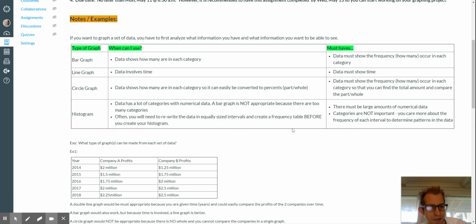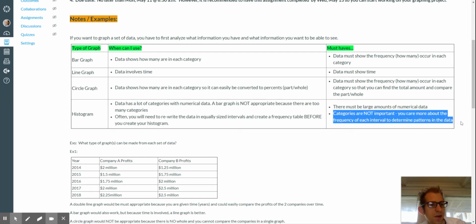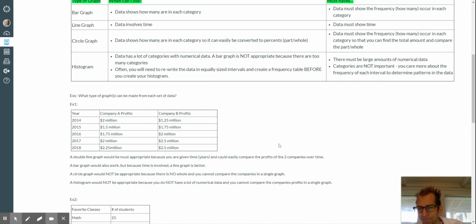So that's kind of a little bit there. There's obviously more to read there, but that's kind of the big thing, right? So, large amounts of numerical data. Remember, the categories aren't as important. It's more about dropping all those numbers, or that huge amount of numbers, into classes or groups of numbers. All right.